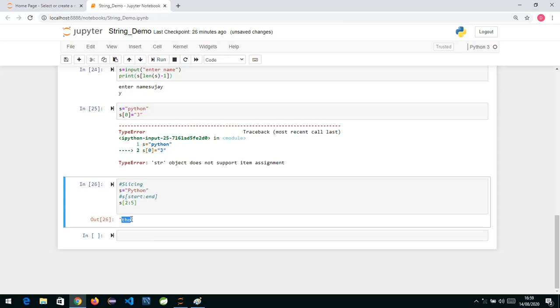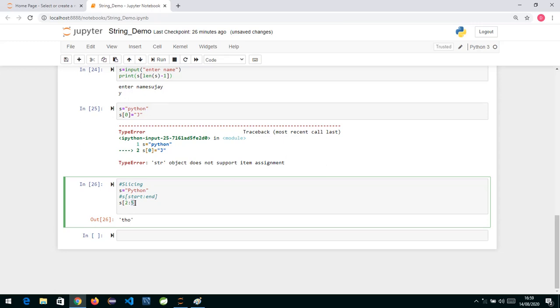So slicing basically returns a portion of your string, starting with the position you specify. Whatever index you specify, it will give you a string starting from that position, and up to the end you have given, excluding that end character. So if you specify 5, it will cut till 4 only and give you the substring.